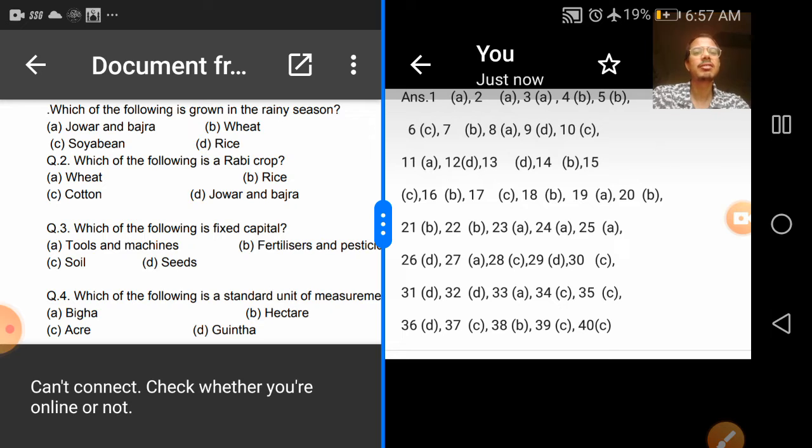You got the answer. Question number 3 was: which of the following is a fixed capital? Tools and machines, fertilizers and pesticides, soil, and option D is the seed. The right option is tools and machines. Why are they fixed capital? Because they can be used for several years, again and again, and they cost high prices. I hope this is clear to you.